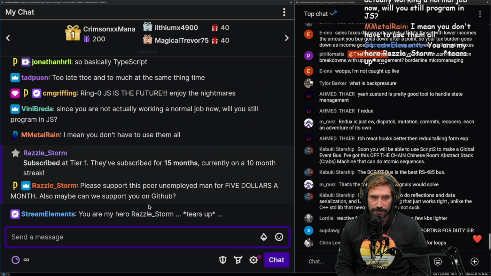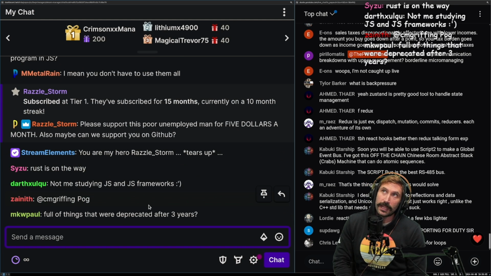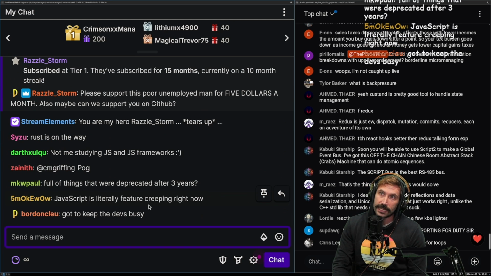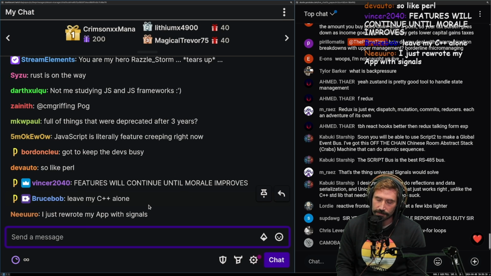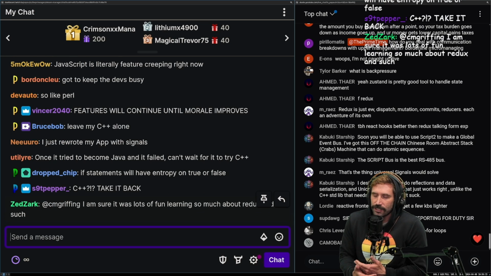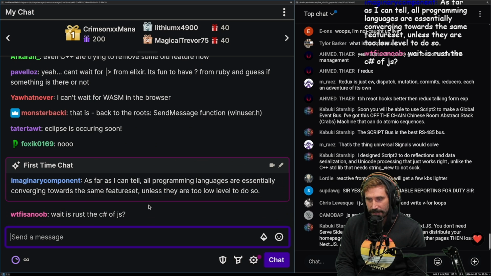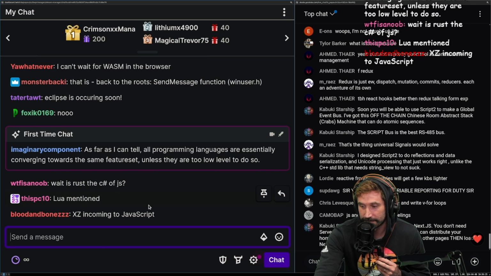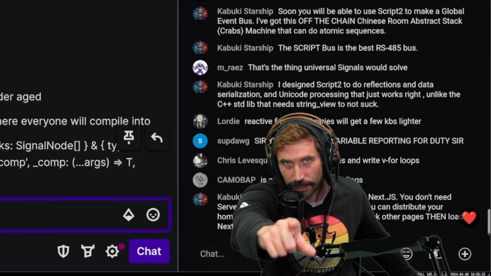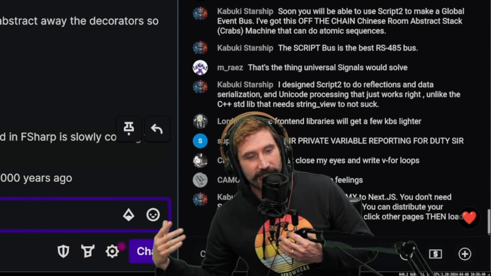Ring zero, JS is the future. Enjoy the nightmares. Don't get me wrong, for a UI developing language, JS is very useful. Loosey-goosiness is truly just needed in a lot of UI development. That's why I enjoy using Lua to make the Vim stuff. I enjoy the loose goose nature. I'm not against it. It's just that there's a lot of difficulty to it as well. It's a huge pain in the ass sometimes. The name. Good luck, C++ JS, whatever you call yourself these days.